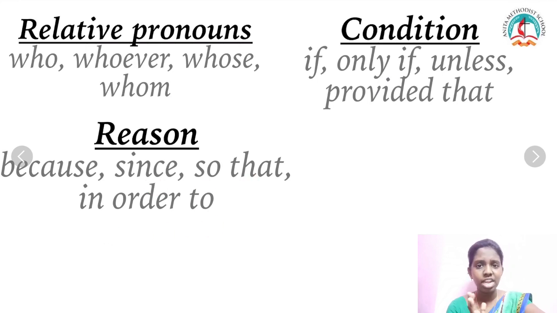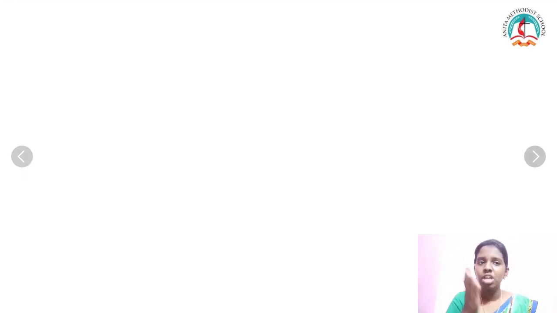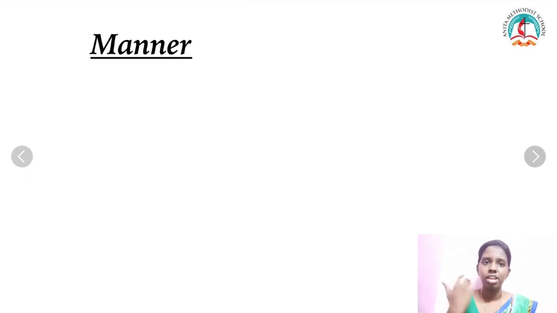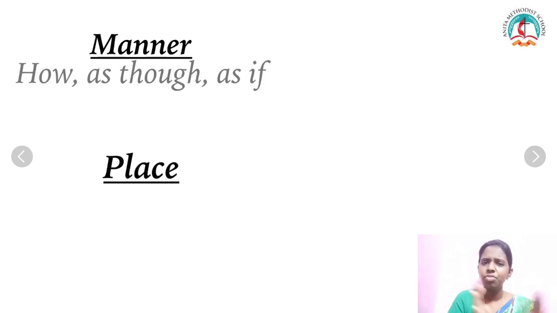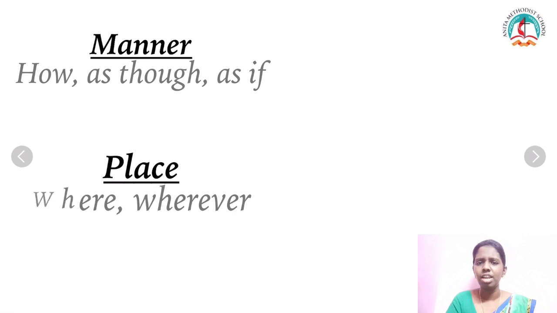These are the words that I use for giving reason. And then for manner we use how, as though, and as if. For place we use where, wherever. These are a few of the words which we put into category. I know many of you cannot remember this, but still try to get at least a few words in your mind.